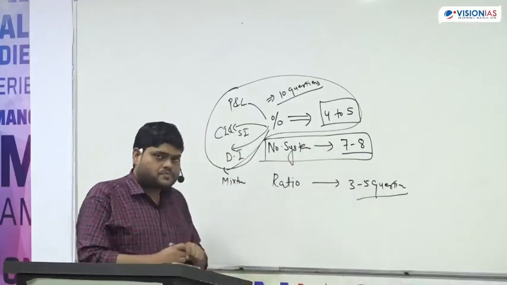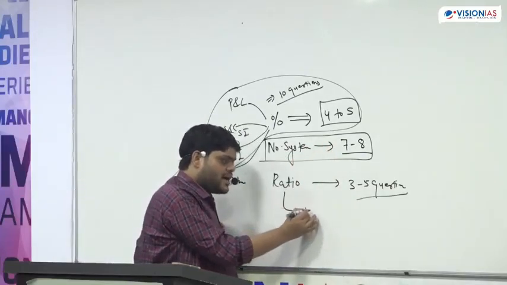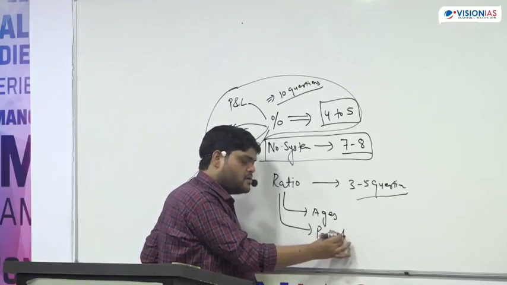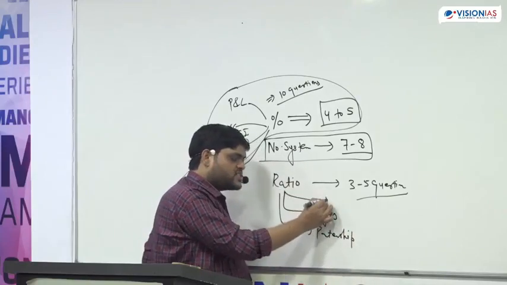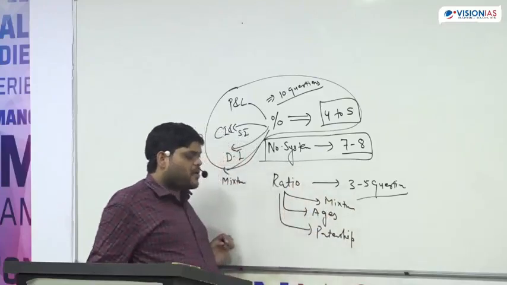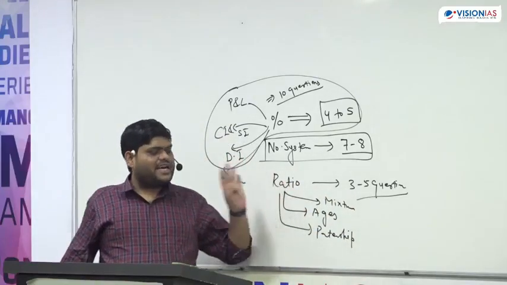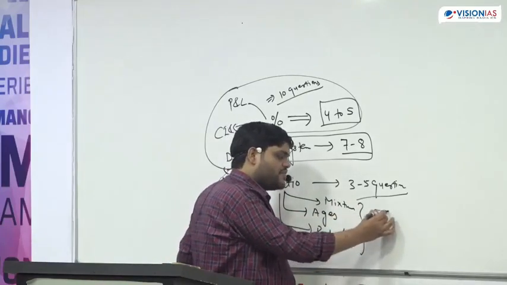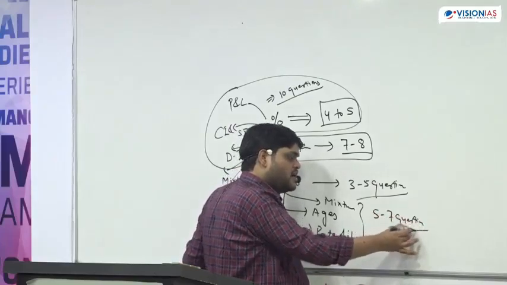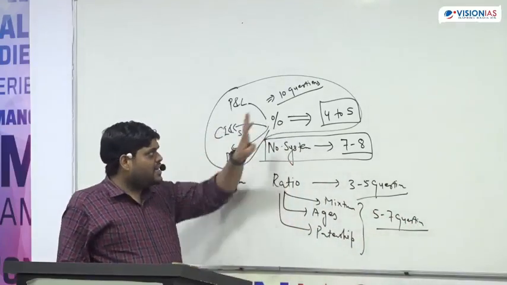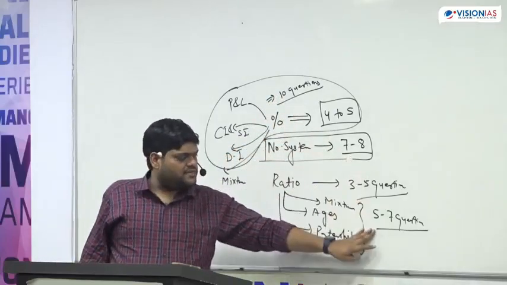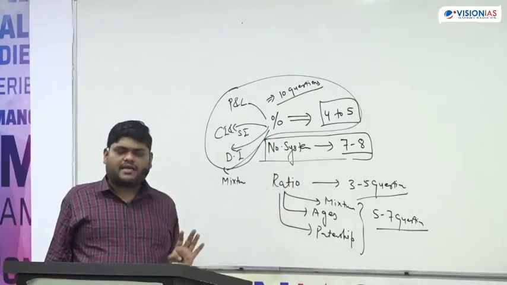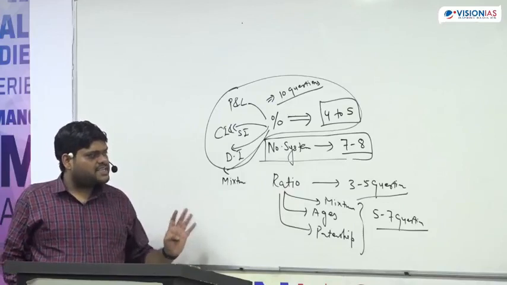Then ratio. Once the ratio is done, then along with that, ages problem, then partnership problem, then mixture problem, all these can be covered with the help of ratio. So if I connect collectively, I can say that 5 to 7 questions are directly from ratio every year. So around 20, 22 questions every year are coming from these 3 topics, which are number system, percentage and ratio.